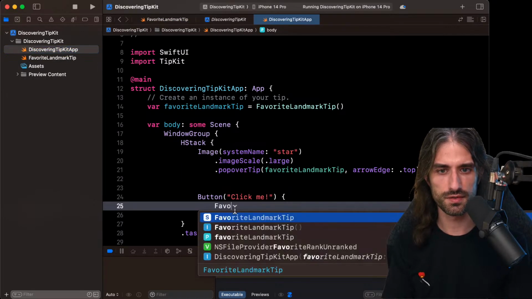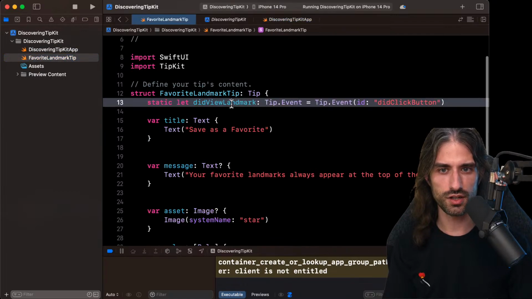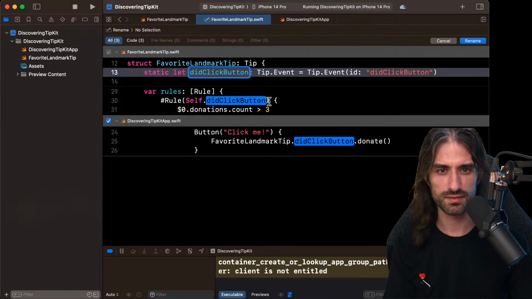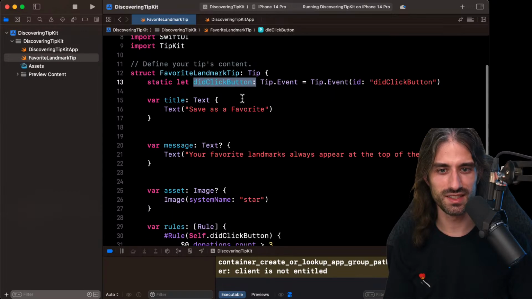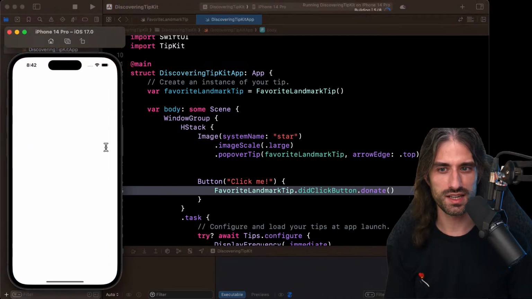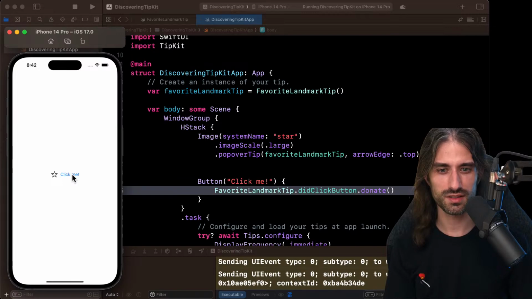I'm going to do favorite landmark tip dot did view landmark dot donate, like that. I think I'm going to want to rename this because it should be the same name as here. So for that, right click, refactor, rename. It's so nice when your project is so small that rename works almost immediately. And so now let's see. I'm going to relaunch the app. When I click 4 times on the button, it should display the tip. So let's see. Clicked once, click twice, click 3 times.